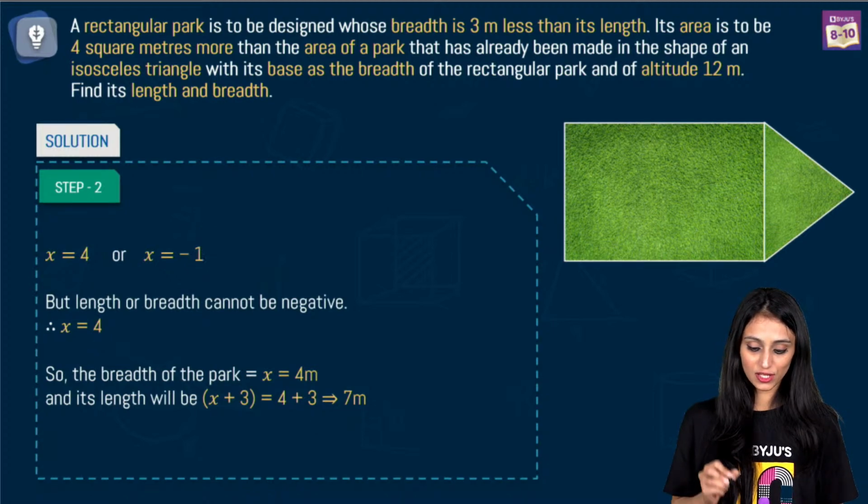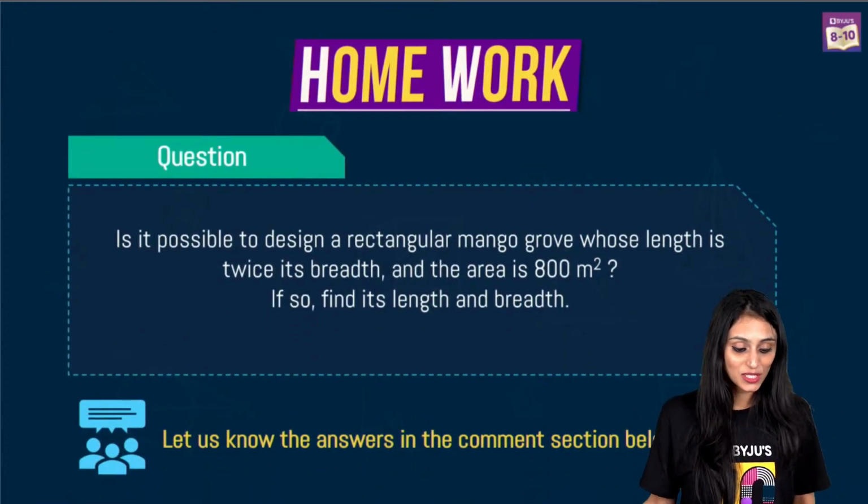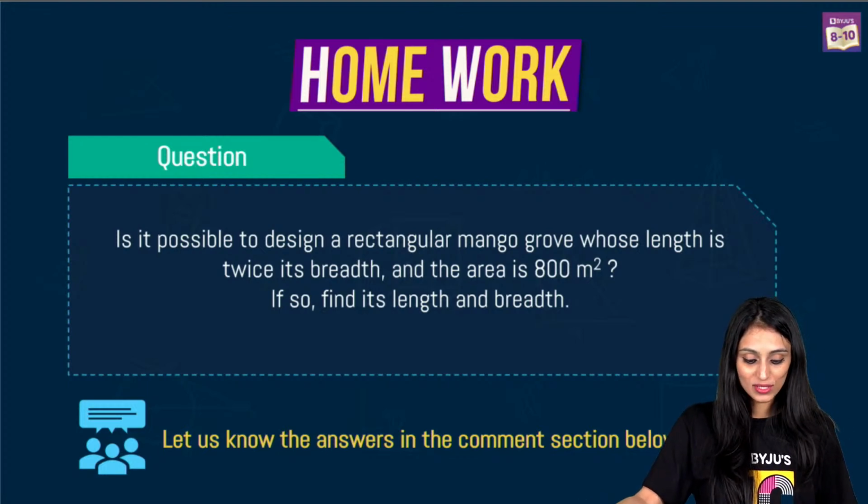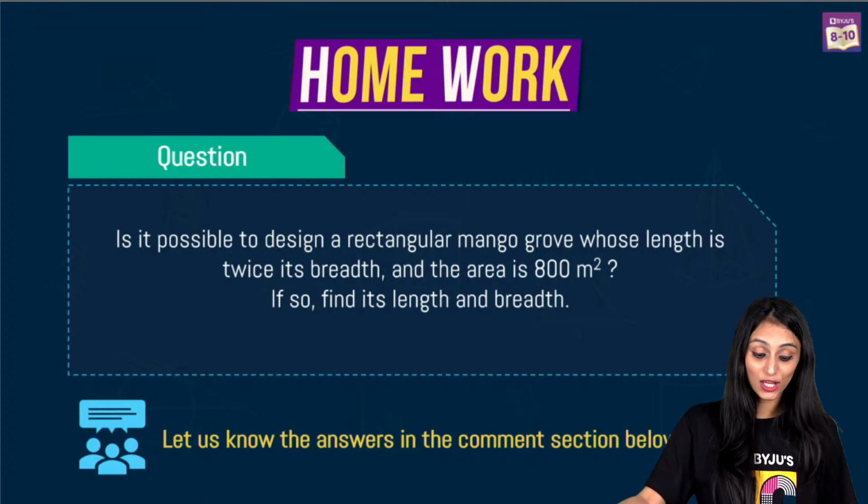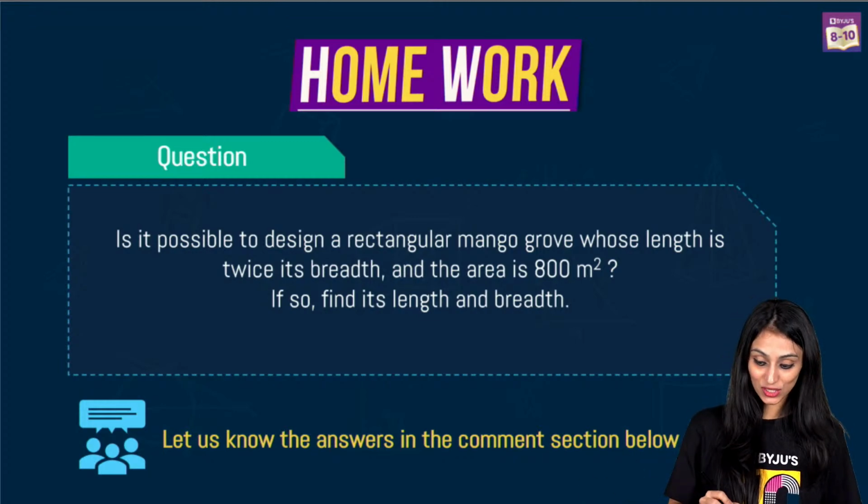All right. Now homework time. Is it possible to design a rectangular mango grove whose length is twice its breadth and the area is 800 meters square? If so, find its length and breadth. You can let us know the answers in the comment section.